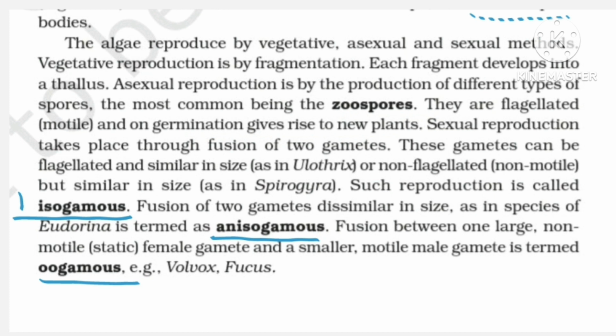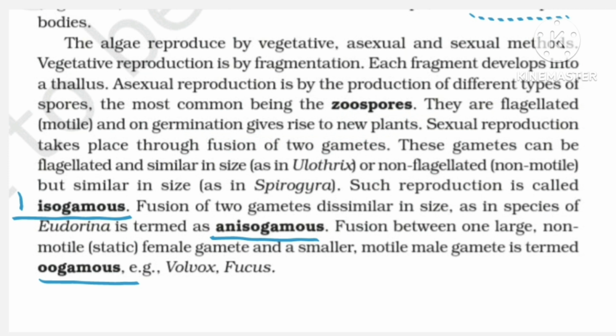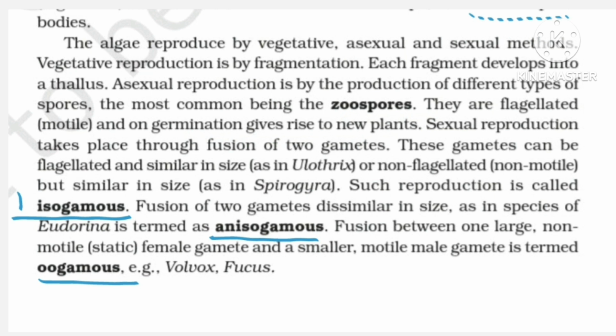And there are three methods in this case, which is isogamous, anisogamous, and oogamous. Now from the terms we can understand it. From isogamous, iso means same, means both the gametes, the male and the female gametes, are similar in size. And they'll fuse and then a new progeny would be formed. Further moving is anisogamous if the fusing gametes are dissimilar in size. And the third case is oogamous, wherein one gamete is large and non-motile, usually the female one, and the other one is motile and smaller.